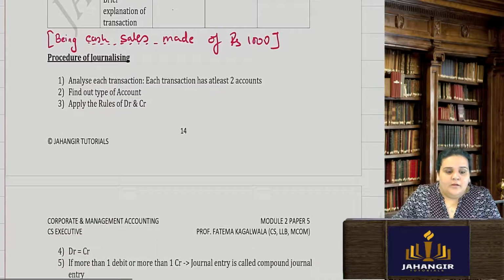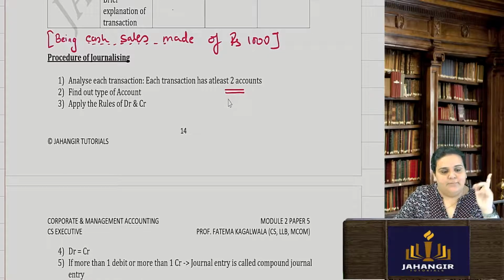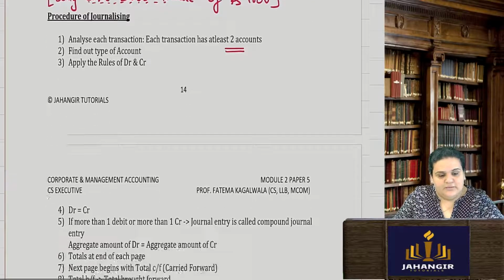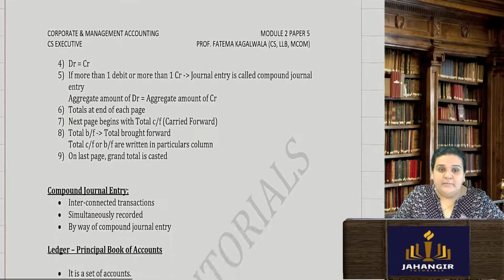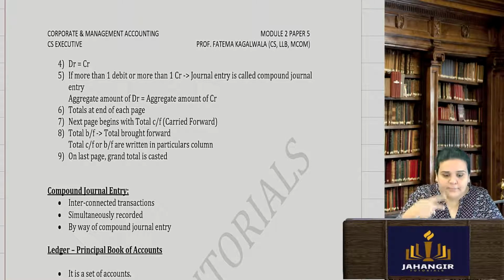Okay. Procedure of journalizing, I have already told you, we will definitely have two accounts. One is debit, one is credit. We will apply the rules and we will put the entry. Sometimes it may so happen that we may have two debit accounts, one credit account. Now how will that happen?